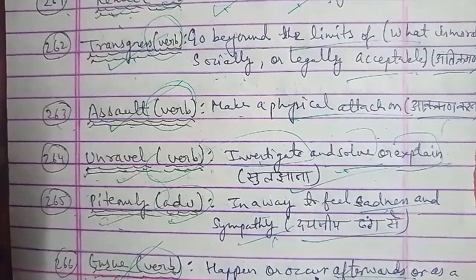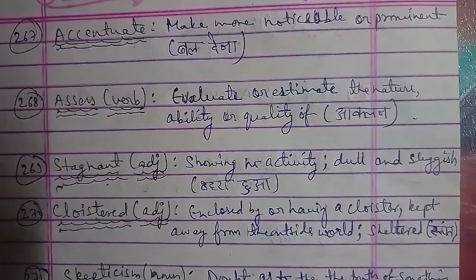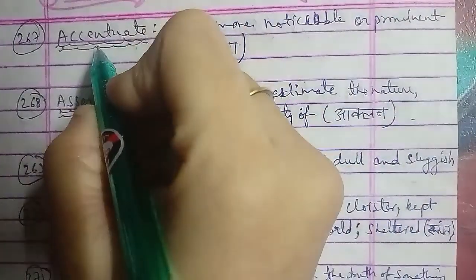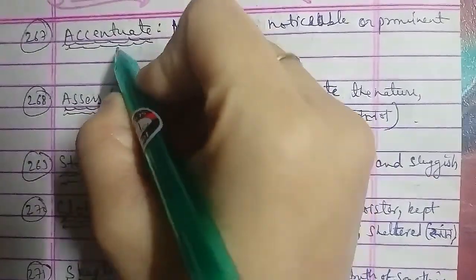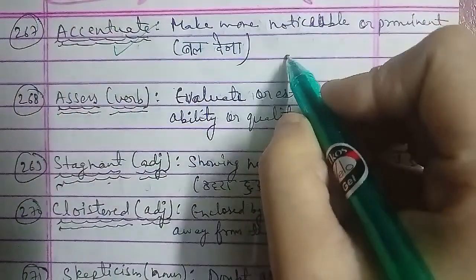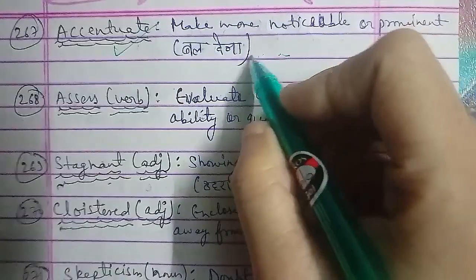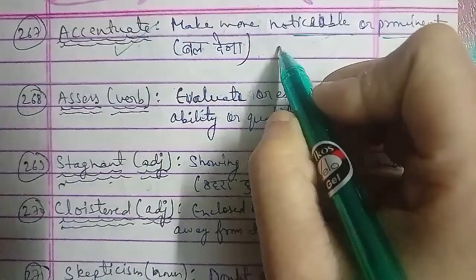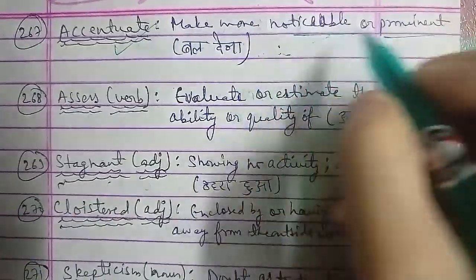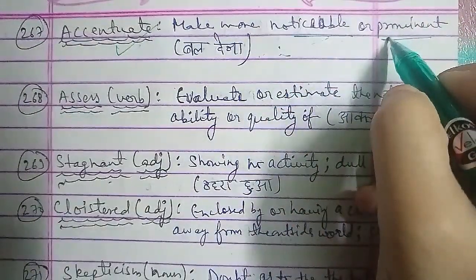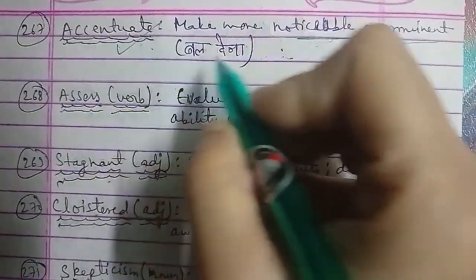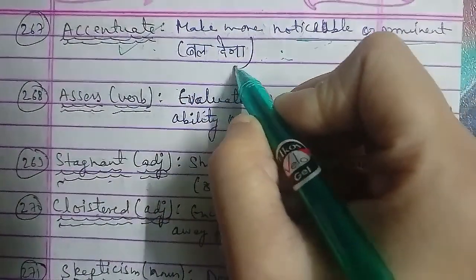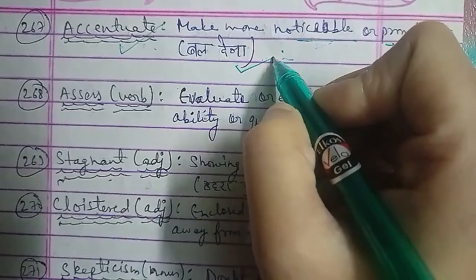Now moving on to the next word, your 270th word, that is cloistered. Cloistered is a word that is used as an adjective, and the cloistered meaning is enclosed by or having a cloister, kept away from the outside world, that is sheltered. हिंदी में उसे हम कहते हैं enclosed or having a cloister that is kept away from the outside world, and we can use the word cloistered there.